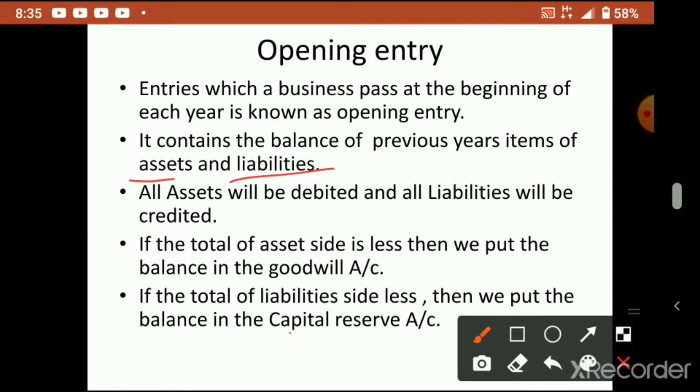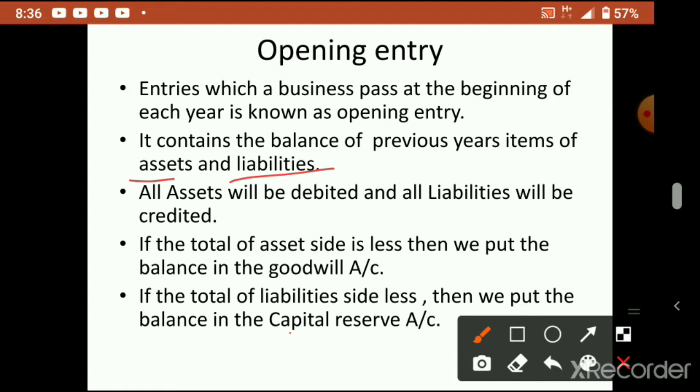Now opening entry we have to pass, because next year we are going to continue our business with the previous year's closing balance of assets and liabilities. So on the next year's opening date we pass a journal entry for all these remaining items. That is called opening entry. Here I told you assets have a debit balance, liabilities have a credit balance. So all assets will be debited, all liabilities will be credited in the opening journal entry.